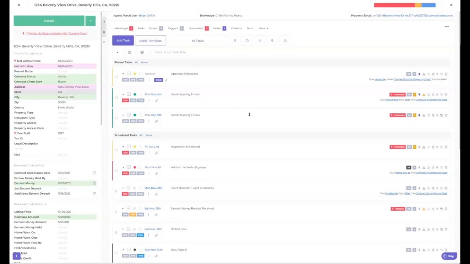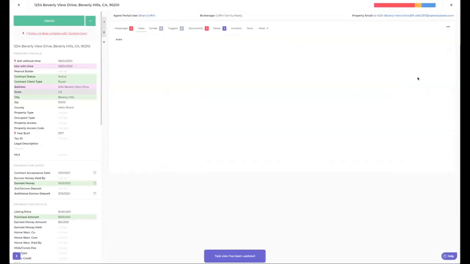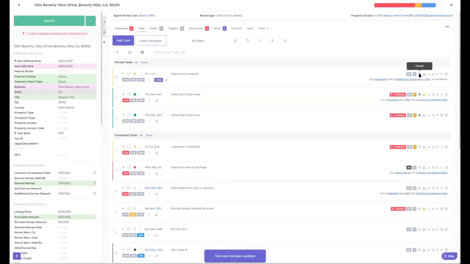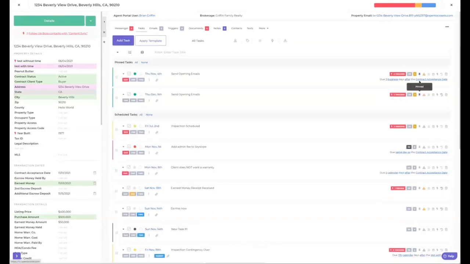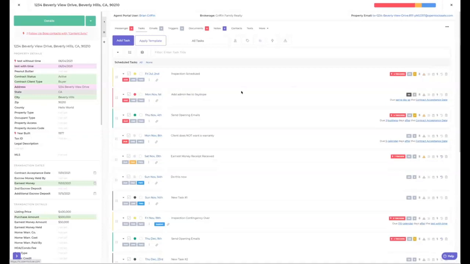Perfect. So going back to the tasks, is there a way to sort them in date due order? So I believe there are two different ways you can sort these. If you want to just maybe touch on that. Yeah. So just go to scheduled and unscheduled. And let's just pretend that you don't have any pinned here. So let me just uncheck these pins. So this is the way it would be. July 2nd, November 1st, November 4th. They're all in order by the date that they're due. Now that is going to be your scheduled and unscheduled. As soon as you go over to user sorted, now you can pull them around and pull them whatever direction you want.